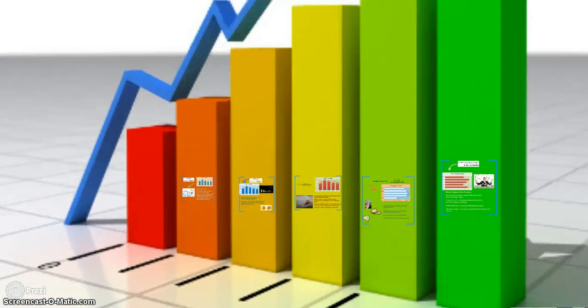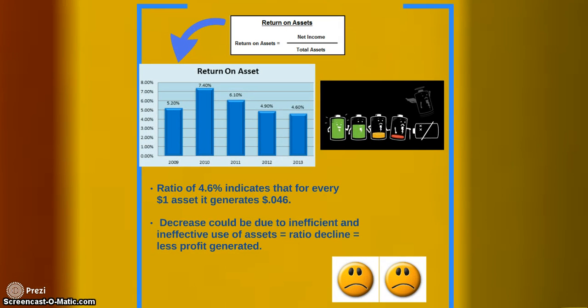Next I'm going to talk about return on assets. Return on assets is derived from net income over total assets. Based on this graph, you can also see that from 2010 to 2013 it has been gradually decreasing. A ratio of 4.6% indicates that for every $1 of assets it generates 4.6 cents. The decrease could be due to inefficient and ineffective use of assets. The ratio will decline and less profit is generated.